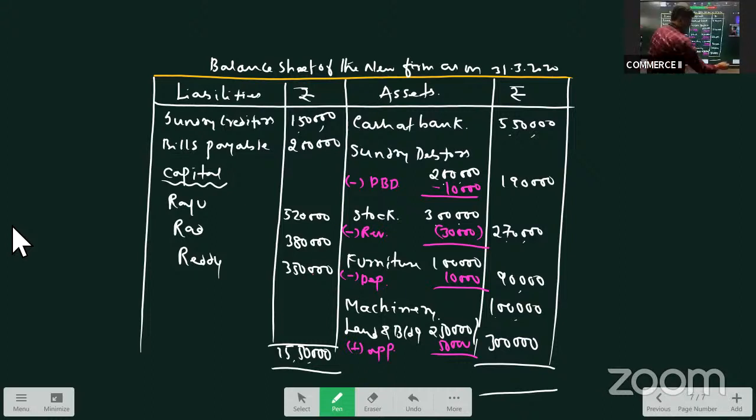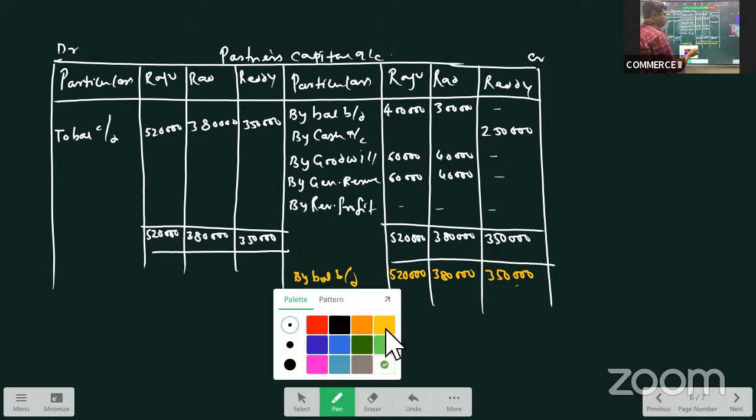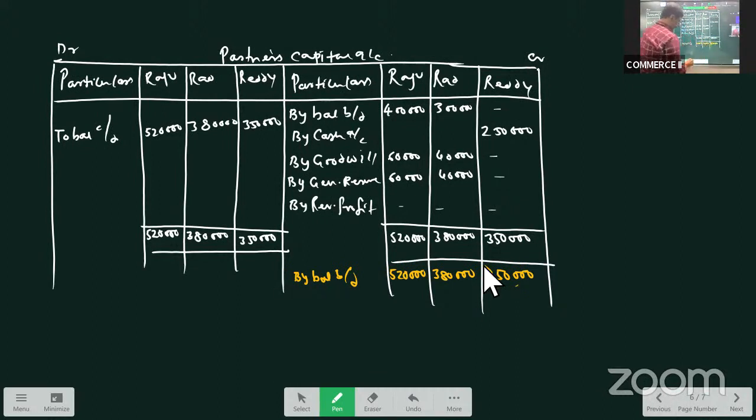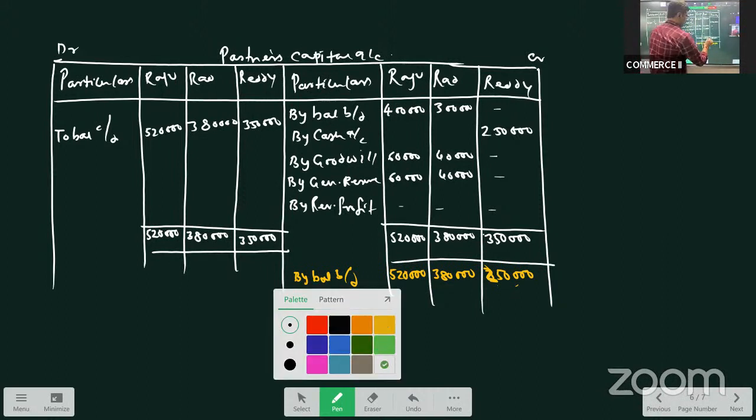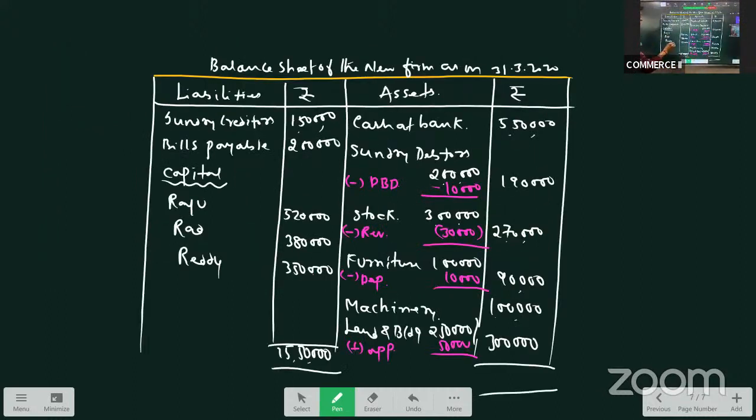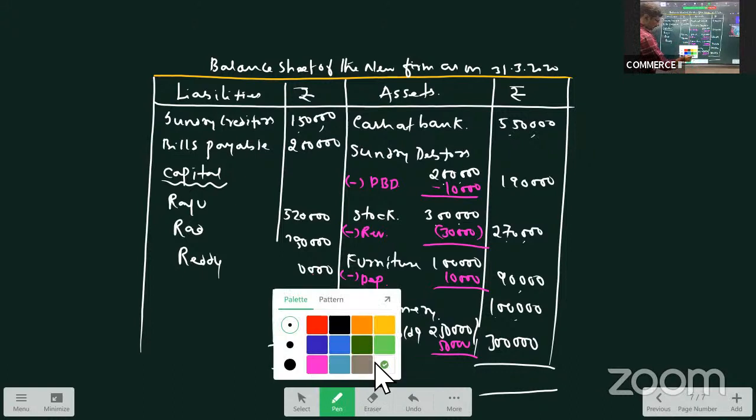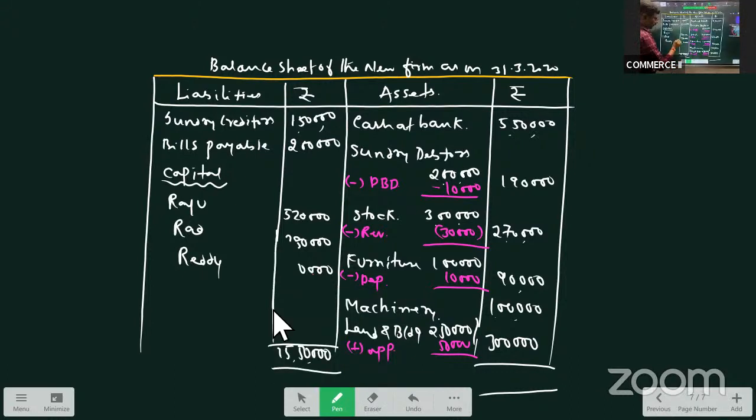Reddy's capital is, 1 second, 250. Okay, Reddy's capital is not 350, it is 250. So here, Reddy's capital we have to take as 250. This is 380. This is 250. So what will be the total now?